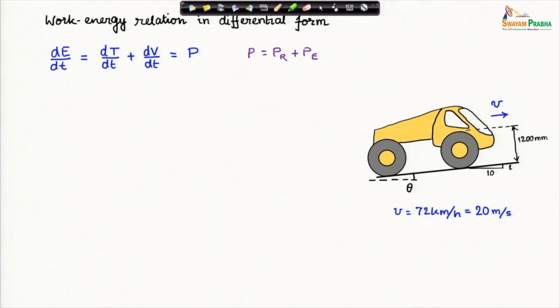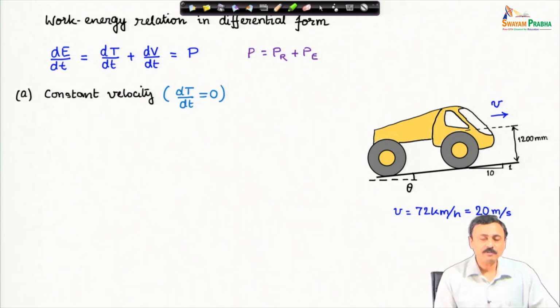Power is contributed by the engine and dissipated by the wheels because of rolling resistance. Let us look at the first case where the vehicle is moving at a constant velocity. If it is moving at a constant velocity, there is no rate of change of kinetic energy, therefore, d kinetic energy dt is 0. Therefore, we only have d potential energy dt.